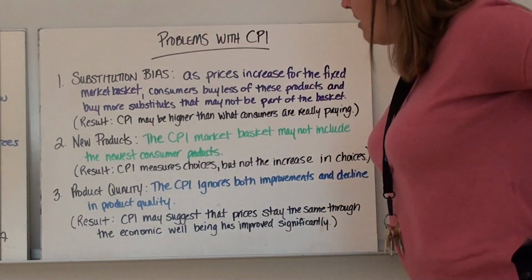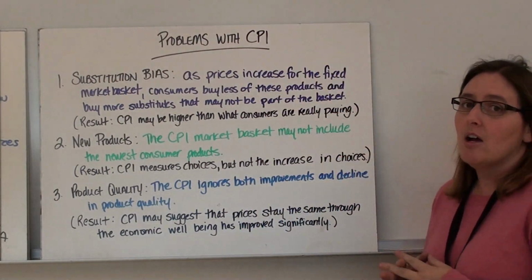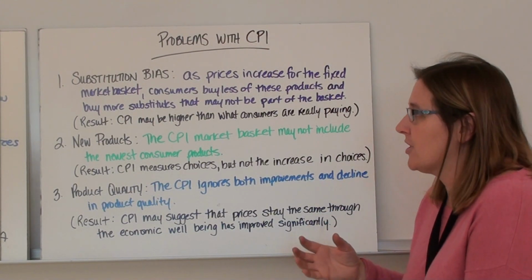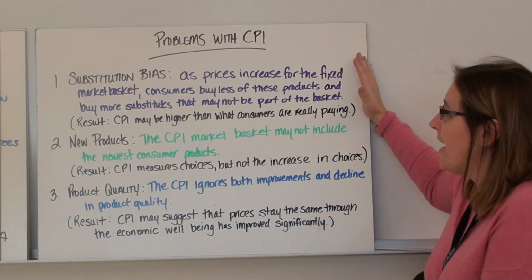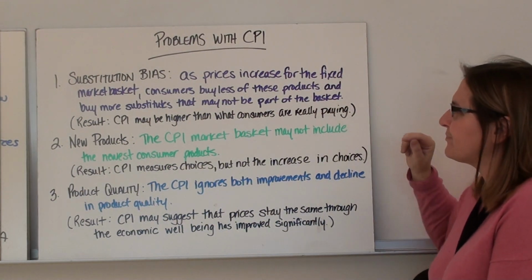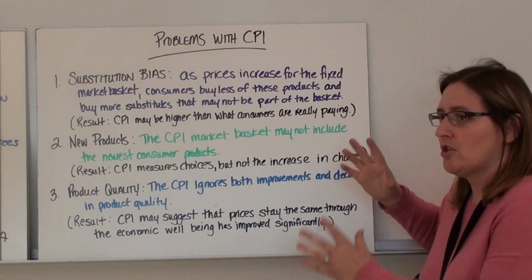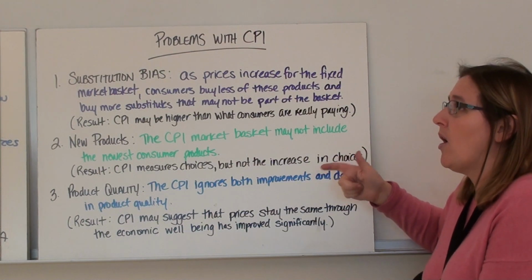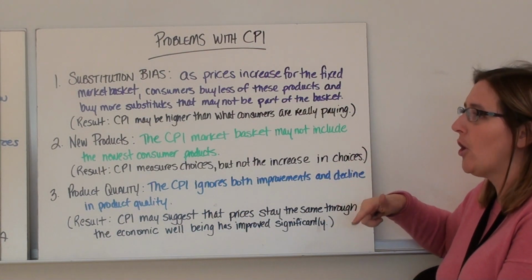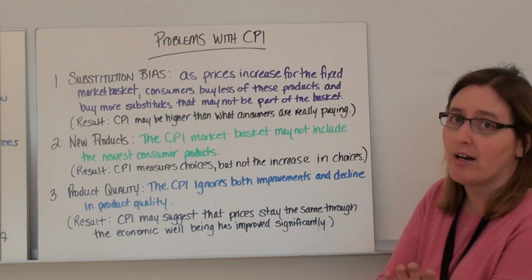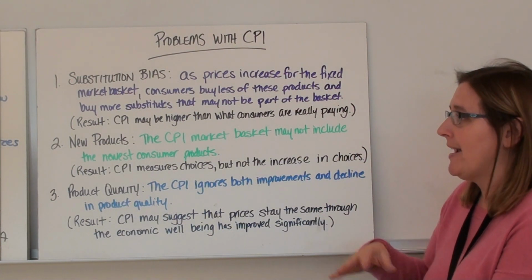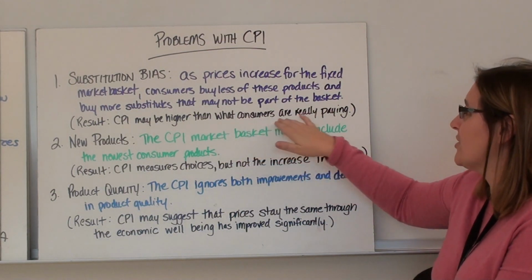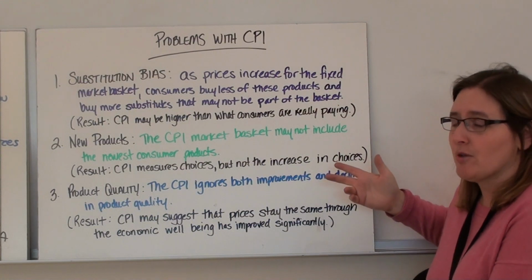All right, there are a couple problems with CPI, or criticisms that people have. So it's not perfect, again, when you're taking subjective behavior and trying to objectify it. There's going to be some problems with it. So with CPI, problems are the substitution bias. In the market basket, there's a certain fixed number of items, products that the government's chosen. And if the prices go up for those products, people could go and buy a different kind of product that was similar. We call it a substitute, that might not be in the basket. And if that's the case, CPI may be higher than what consumers are really paying. So we call that substitution bias.